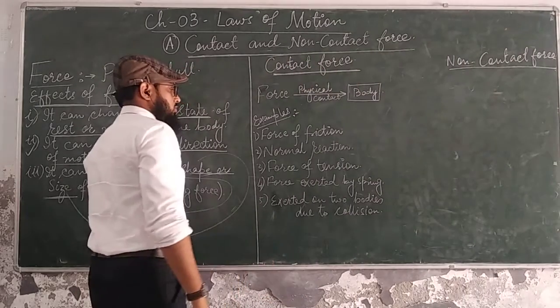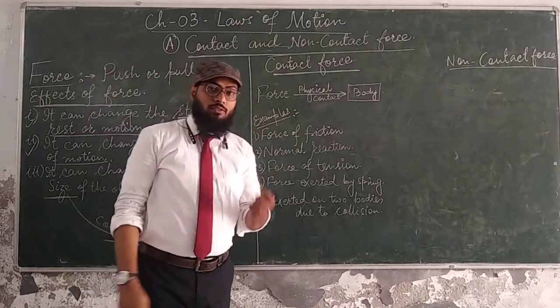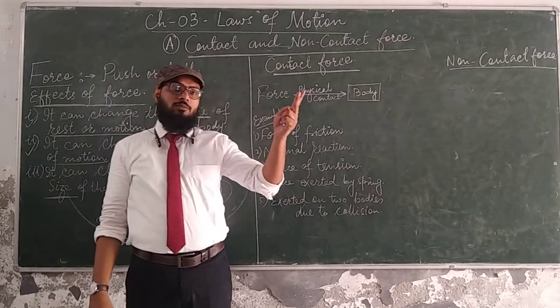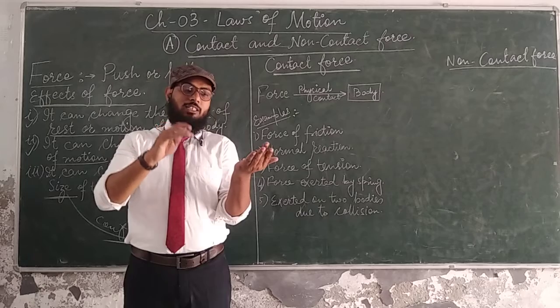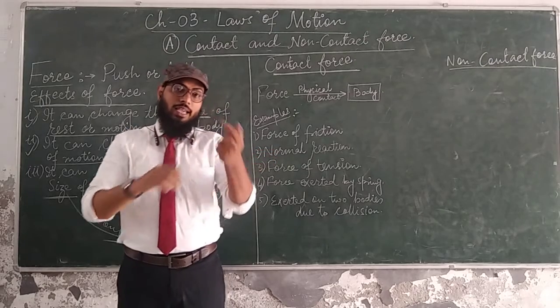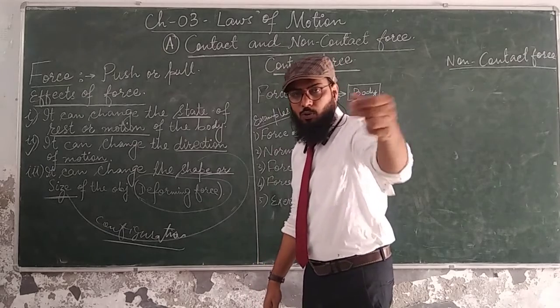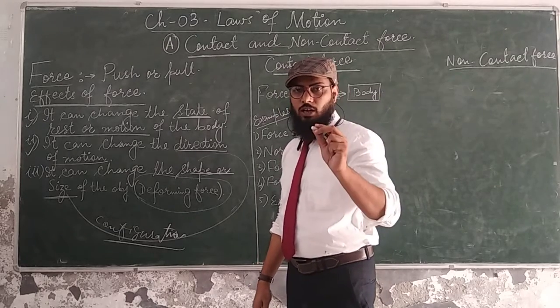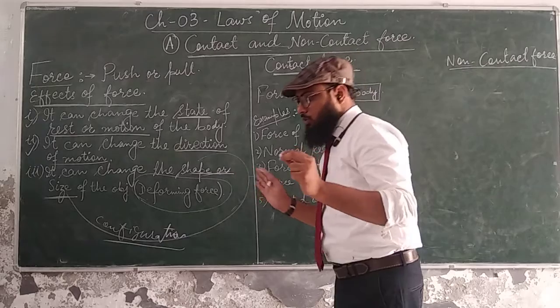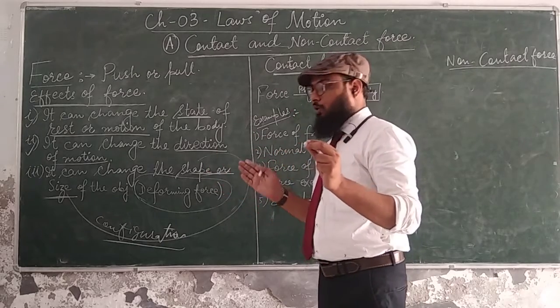So what is contact force? Contact force means, as I've already told, there are two things. One is the agent. Agent means that which is applying a force. Like the example I gave just now, that the bowler is bowling. The ball is the body, and with the help of the bat you are applying a force.